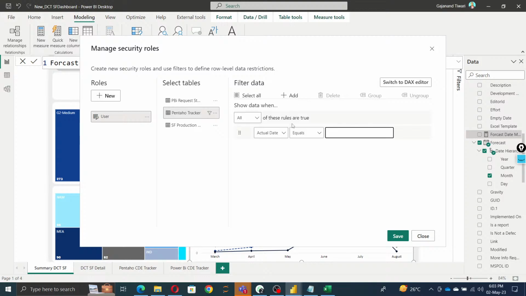See, add here. Okay. So add here actual date. I'm looking for status here. So status, that's it. Status, maybe all. So where status is completed, that report can be displayed to the clients. I create the row level security. So see this, just close and apply.